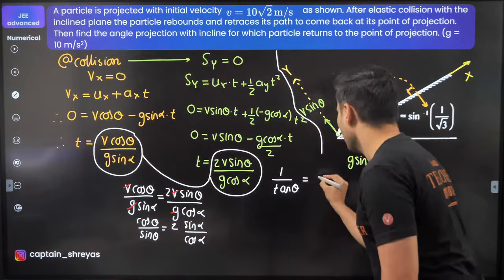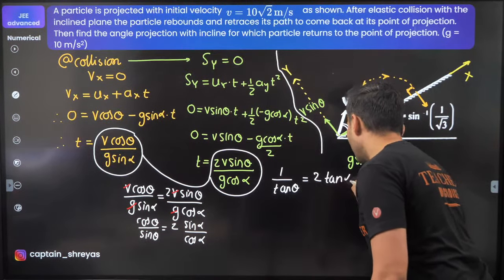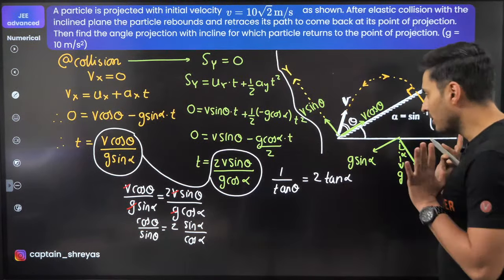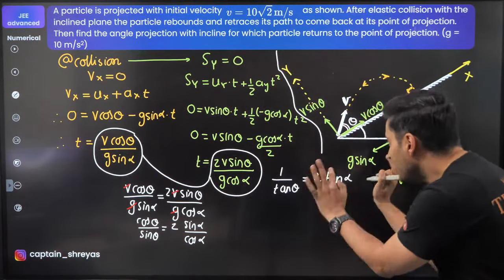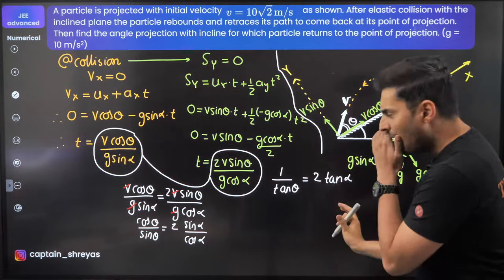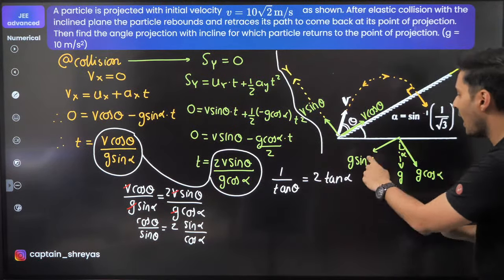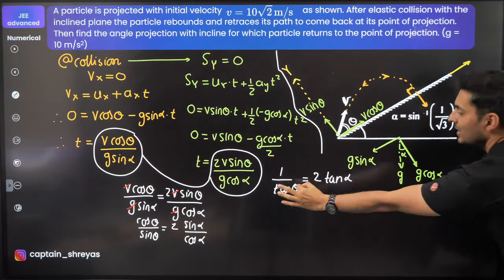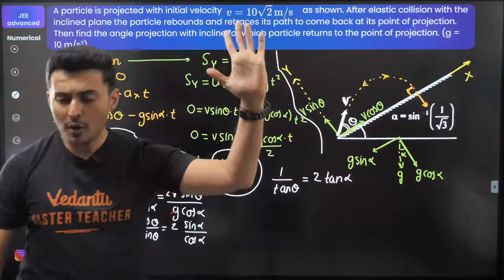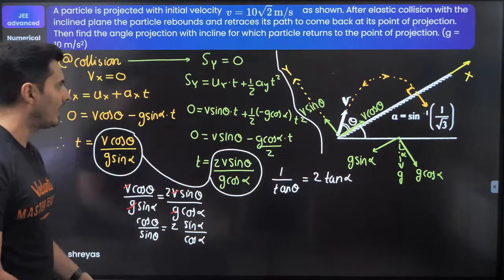And this is nothing but 2 times tan of alpha. Interesting. Everybody with me on this? That's what I have got till here. Great. Now, can I somehow find out theta from this alpha? I believe so, because I already know the value of alpha. I just need to find the value of theta, guys. Most of my job is done because I've got 1 by tan theta is 2 tan alpha.